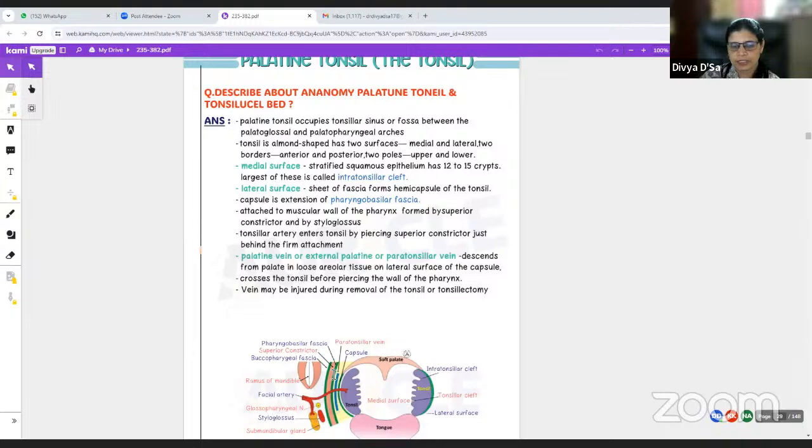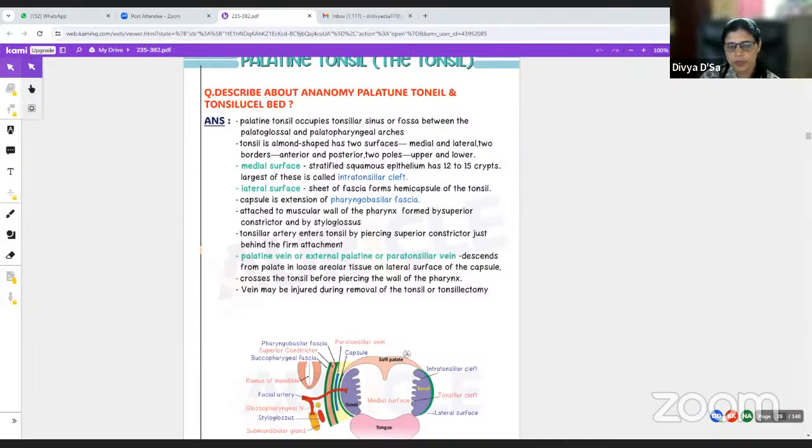The capsule is an extension of the pharyngobasilar fascia. So this surface is attached to the muscular wall of the pharynx formed by the superior constrictor as well as the styloglossus. So the tonsillar artery here, if you see, enters the tonsil by piercing the superior constrictor just behind this attachment. The palatine vein or external palatine vein, also called the paratonsillar vein, descends from the palate in loose areolar tissue on the lateral surface of the capsule. It crosses the tonsil before piercing the wall of the pharynx.